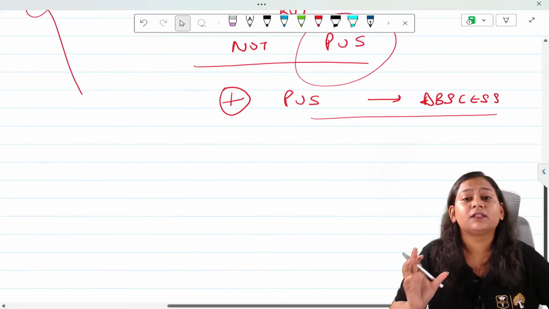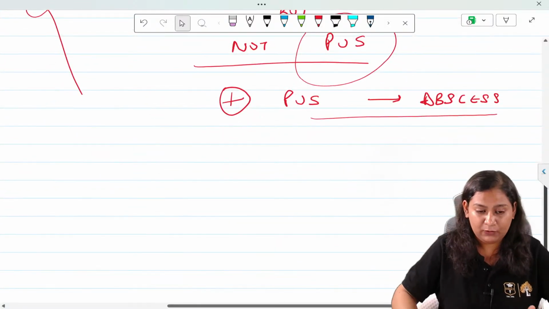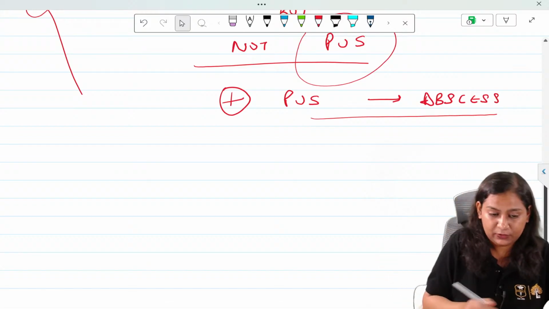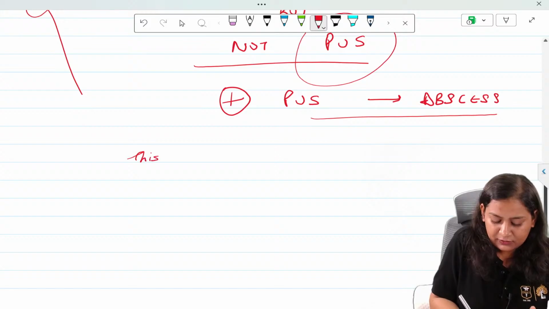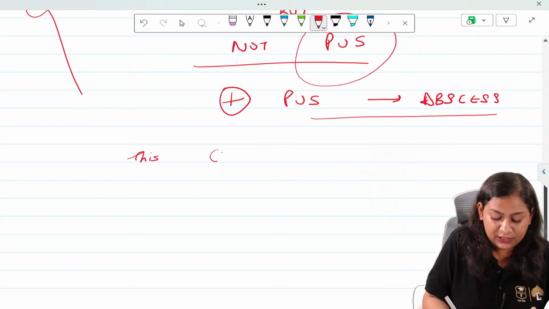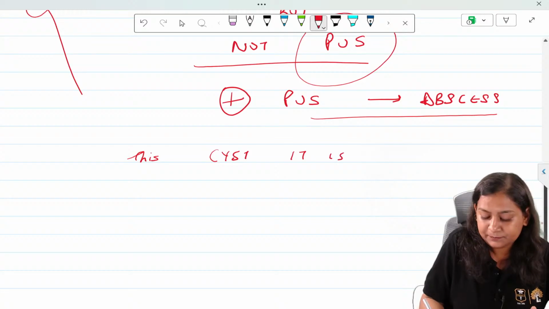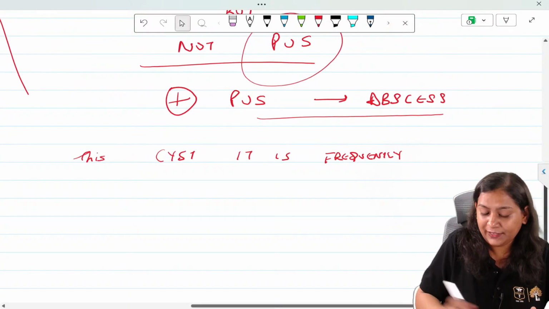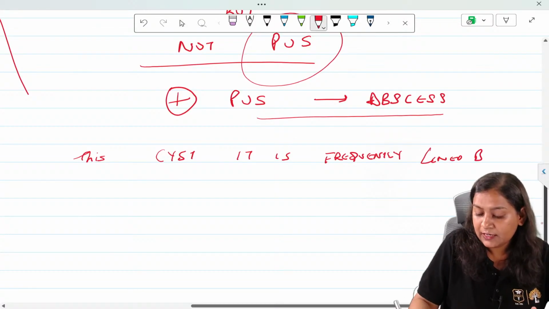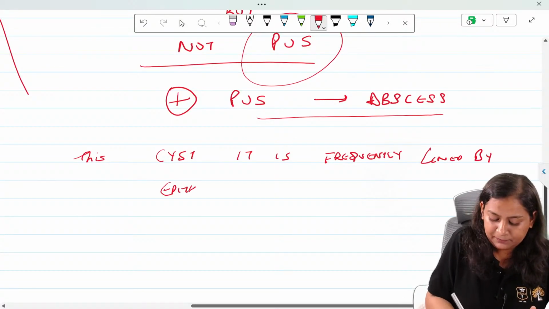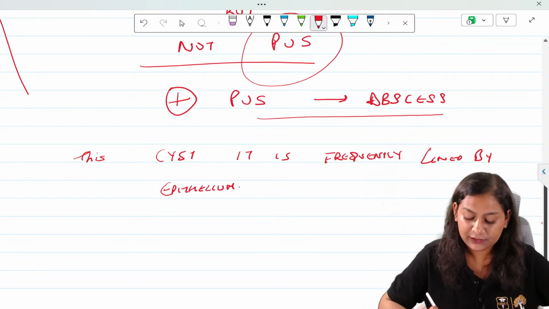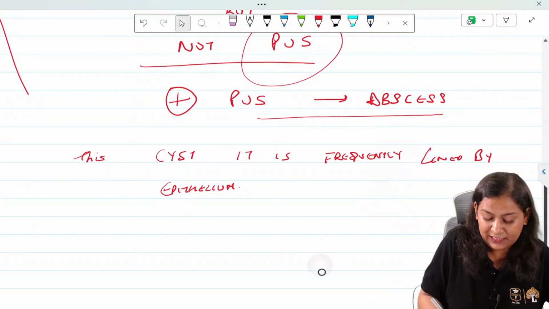Now, the cyst can be lined by epithelium. If there is a presence of pus, it is called an abscess. So this is clear. Now we are talking about the odontogenic cyst. This cyst is frequently lined by epithelium, but not always.